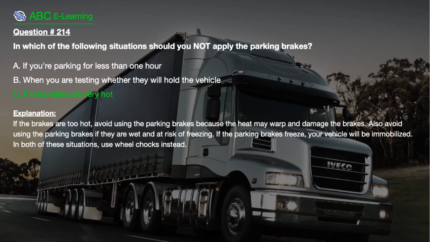The correct answer is C. If the brakes are very hot. Explanation: If the brakes are too hot, avoid using the parking brakes because the heat may warp and damage the brakes. Also avoid using the parking brakes if they are wet and at risk of freezing. If the parking brakes freeze, your vehicle will be immobilized. In both of these situations, use wheel chocks instead.